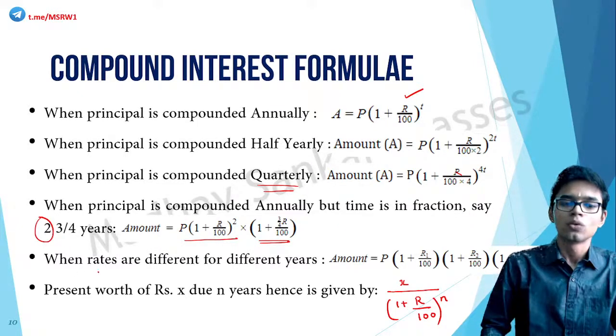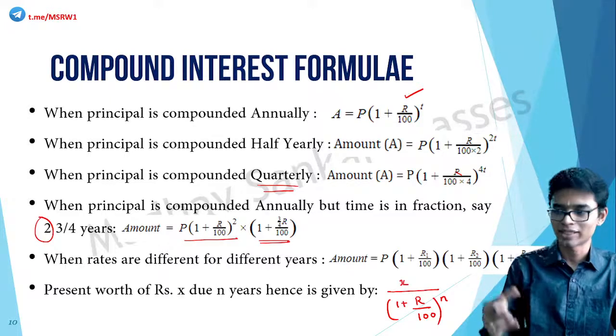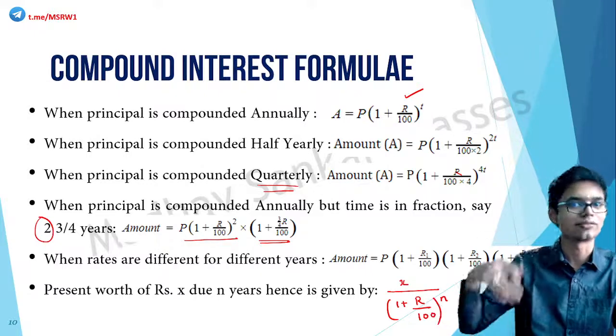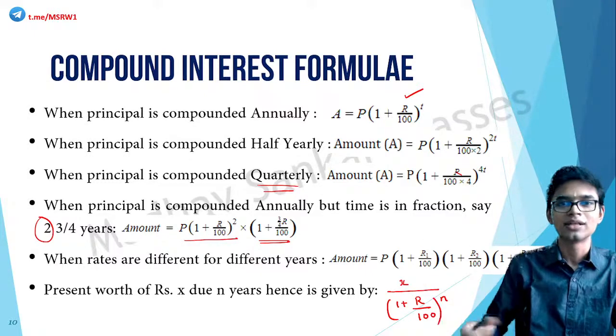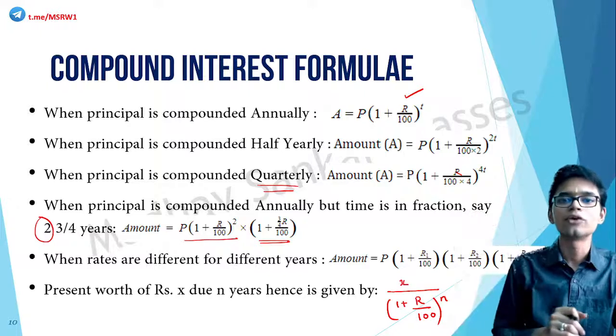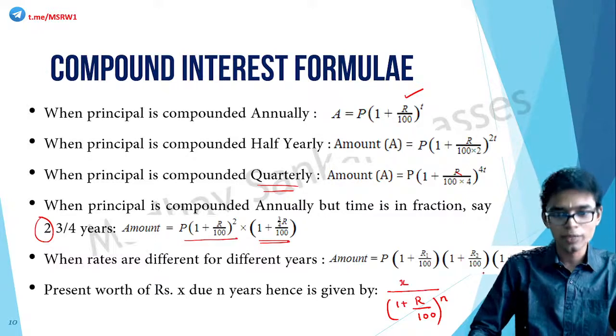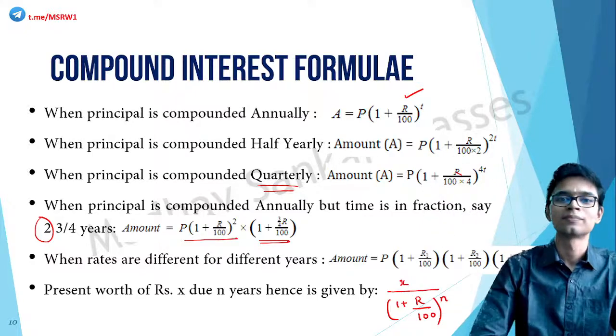Now, when rates are different for different years, what will happen? Say for the first year the rate is 6%, for the next year it is 7%, for the third year it is 8%. If it keeps on varying, how would you find the amount? Amount is equal to principal into 1 plus r1 by 100 into 1 plus r2 by 100 into 1 plus r3 by 100, and it goes on like that.